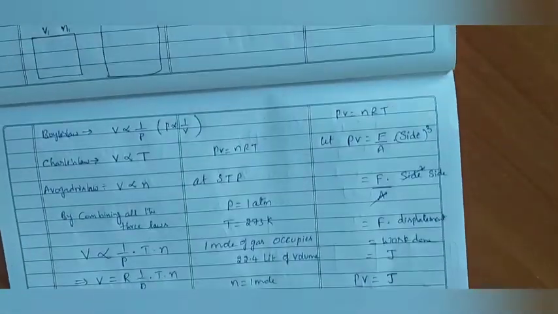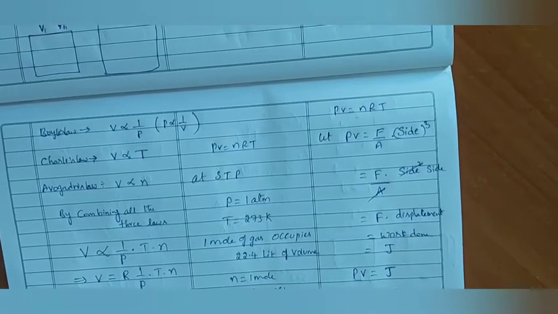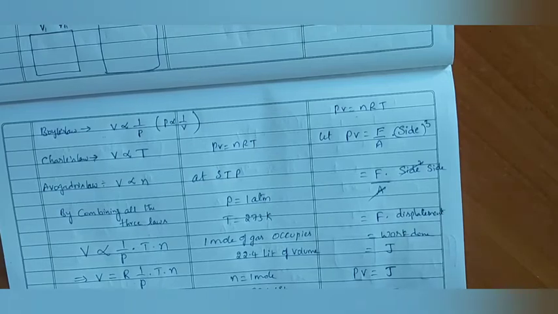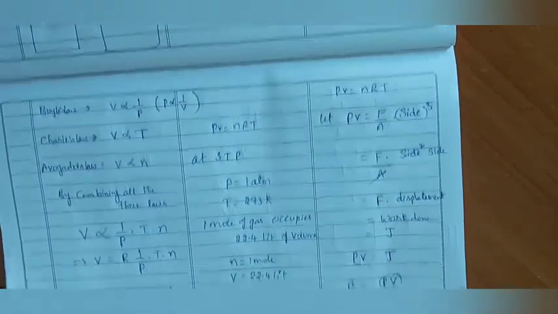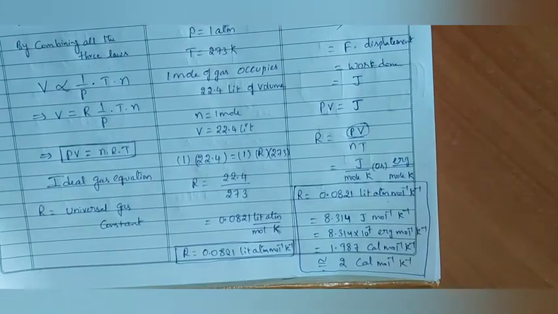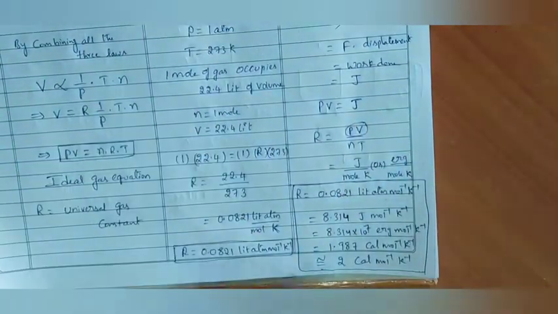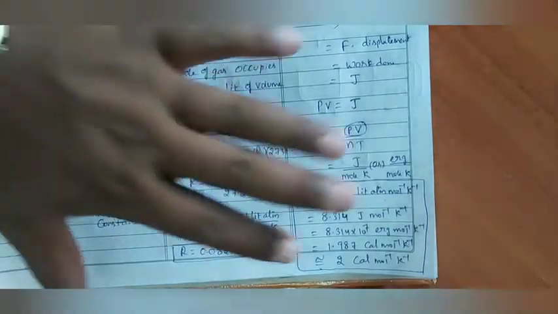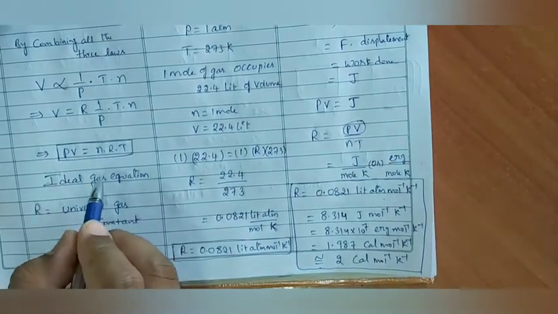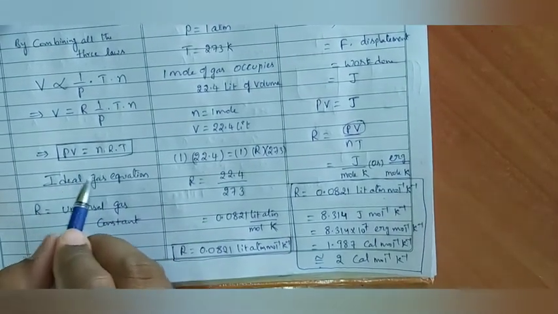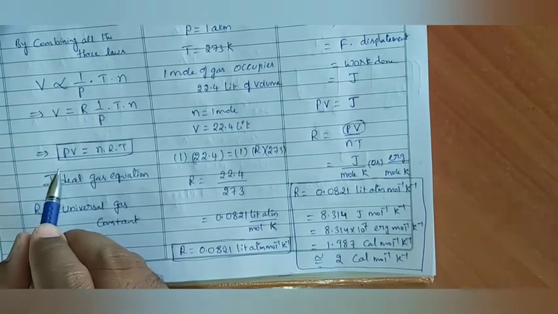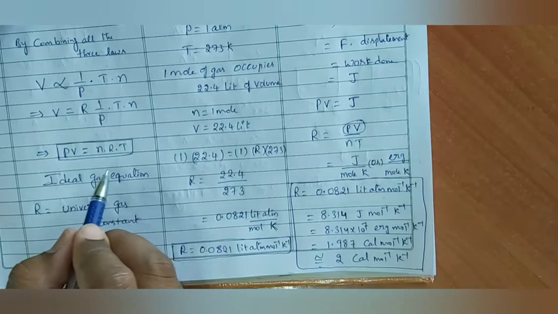In exams no one is going to ask the derivations, but at least we will have some idea how we got these values. These values are definitely important, but we will have a slight idea of how we got them. Is it okay? And what about the ideal gas equation? PV is equal to nRT is called the ideal gas equation. The gas which obeys all the three laws at any condition is called an ideal gas, and it will follow one particular equation, that is PV is equal to nRT.